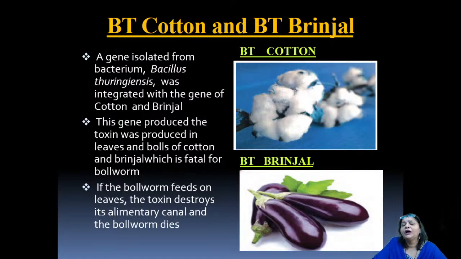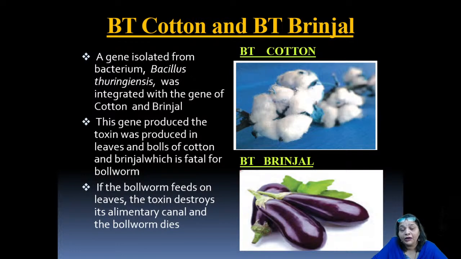Now that is how they started using this particular BT gene to incorporate in other crop plants also, like BT brinjal. And of course scientists were successful in producing not only BT cotton but also BT brinjal. So if the bollworm tries to feed on this genetically modified crop leaves, then the toxin that was produced would destroy the bollworm, of course.